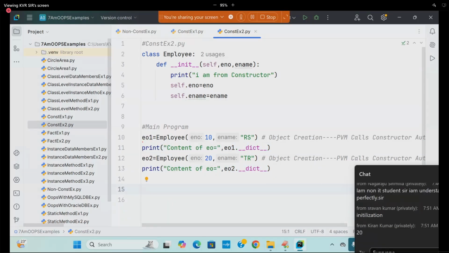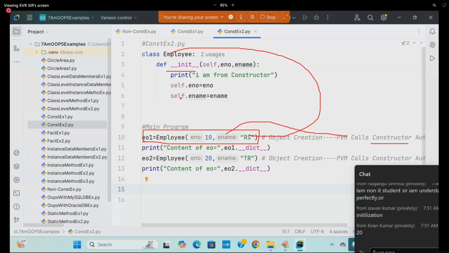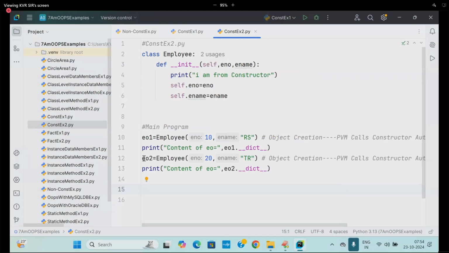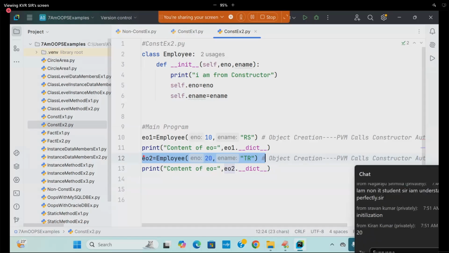What is this line called? Object creation. Object creation calls what? Constructor. It will go to the class looking for the constructor. EO1's address points to self, 10 points to ENO, RS points to ename, and that I am getting printed here. Next, one more object is created. That time, what is happening? EO2 is kept in self, 20 is kept in ENO, TR is kept in ename. That is getting initialized with this data.